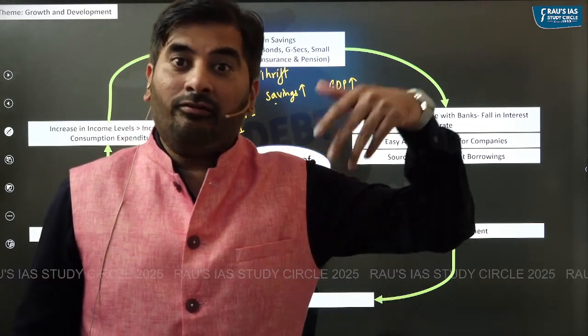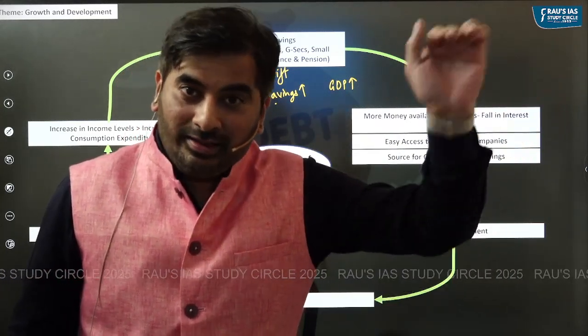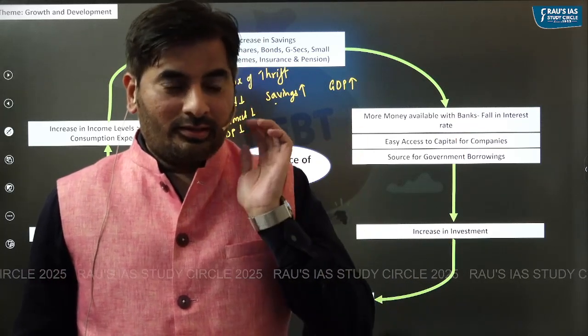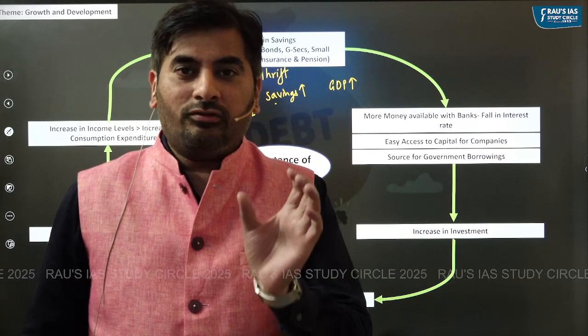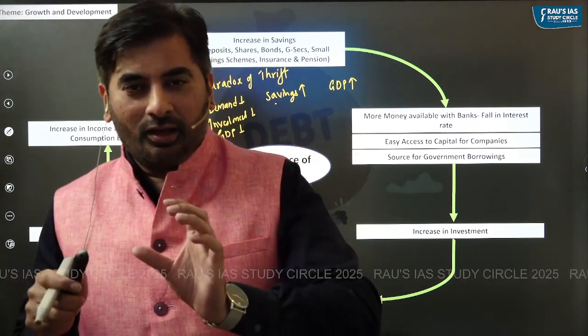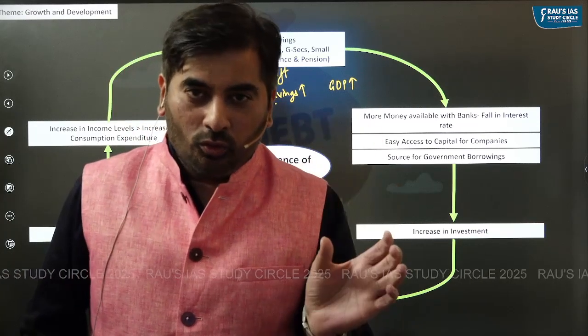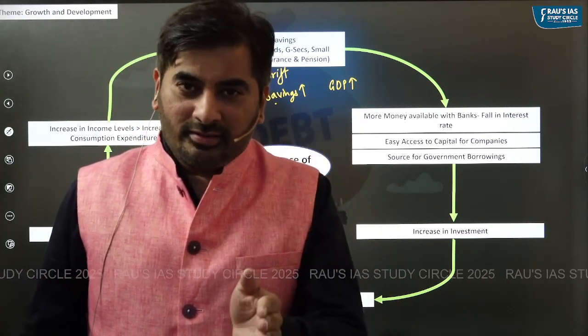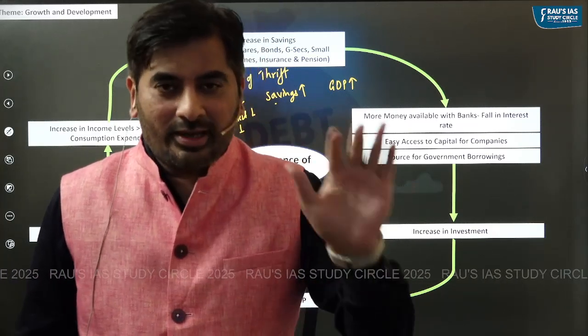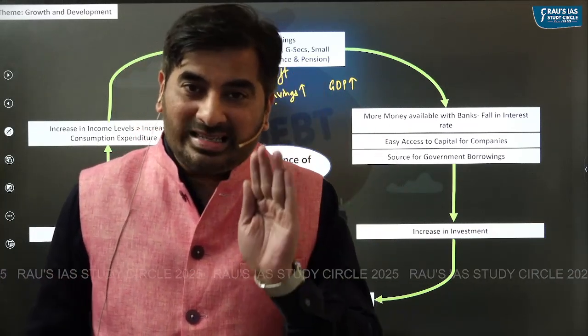If people save more money, even then the investment will reduce. So there should be a kind of moderate savings in an economy, neither too high nor too low. Such a moderate rate of savings in a country will obviously lead to this kind of virtuous economic cycle.